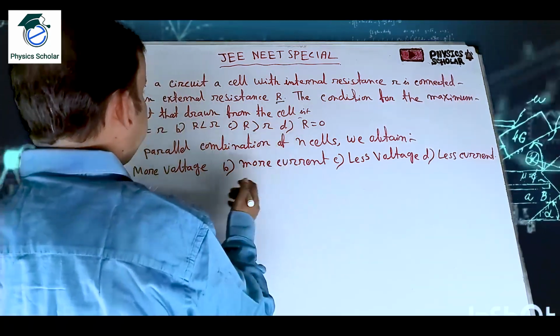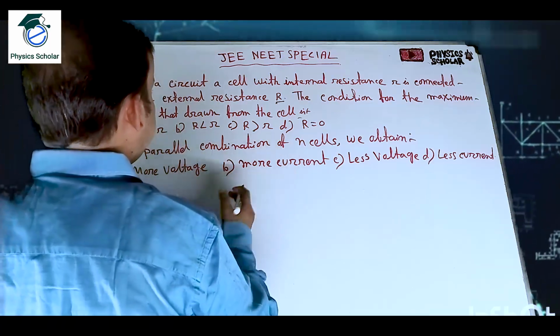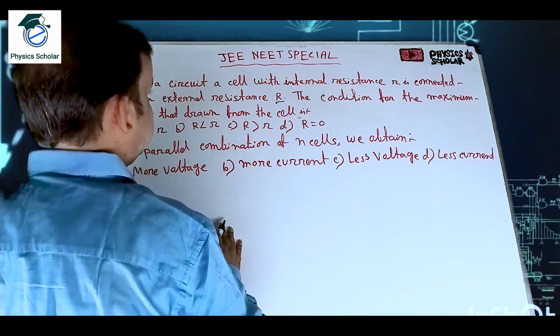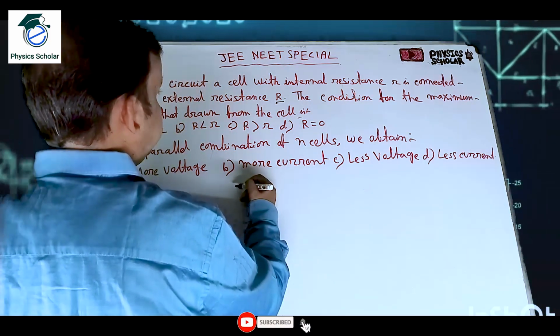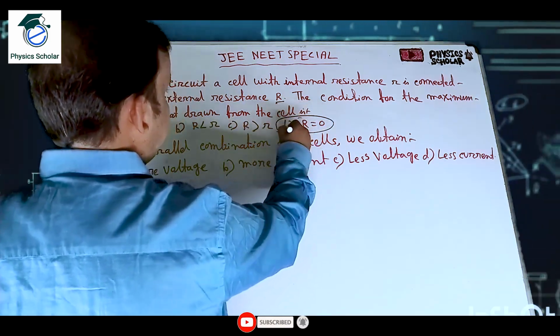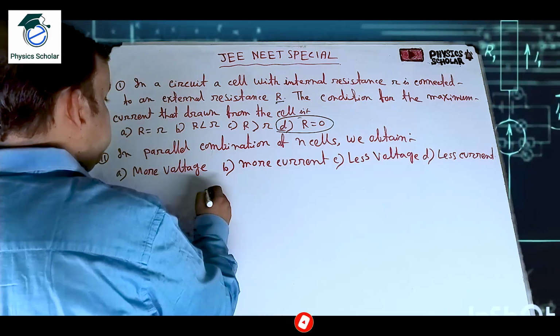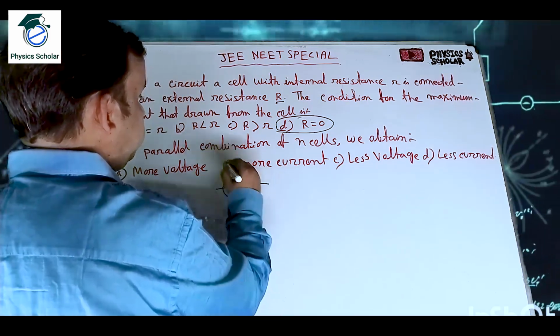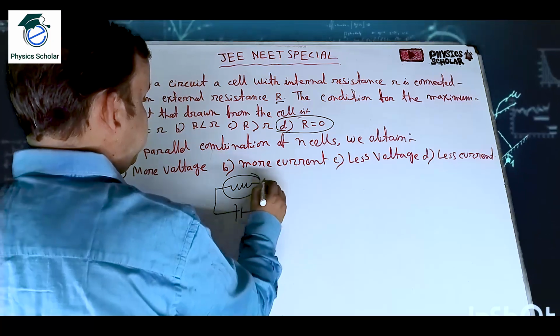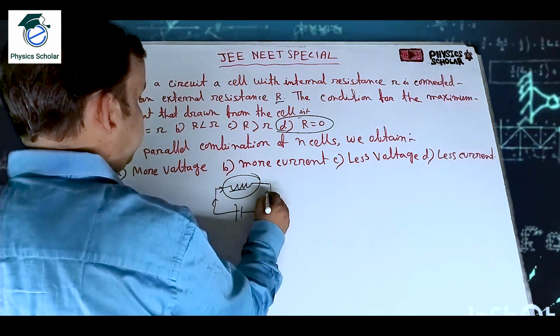So which is the condition so that the maximum current will be drawn from the cell? When the external resistance will be 0, then the maximum current will flow.